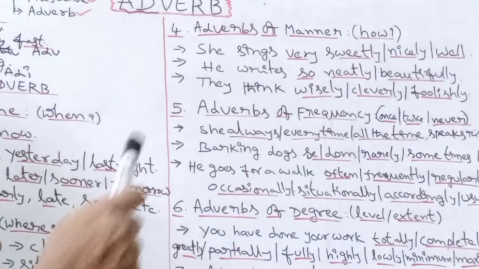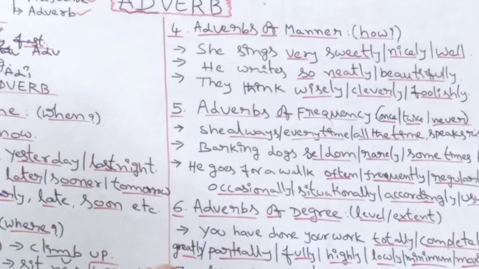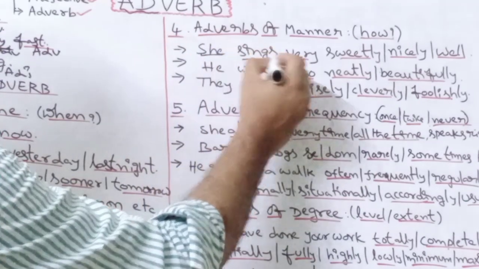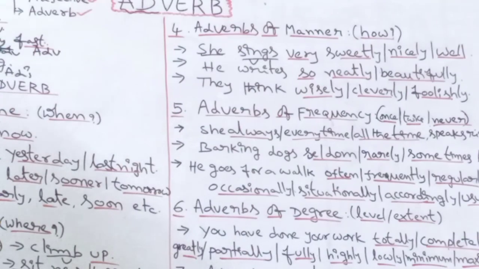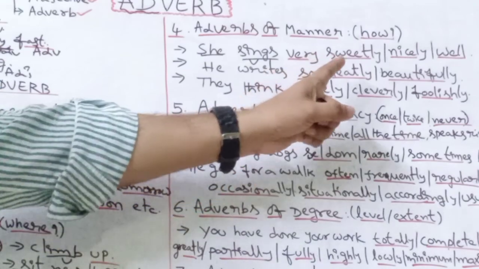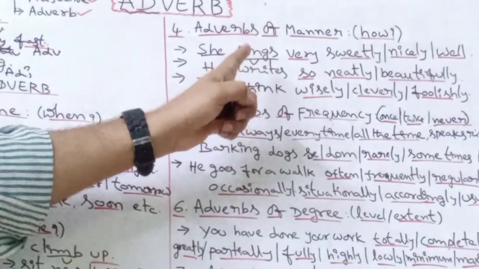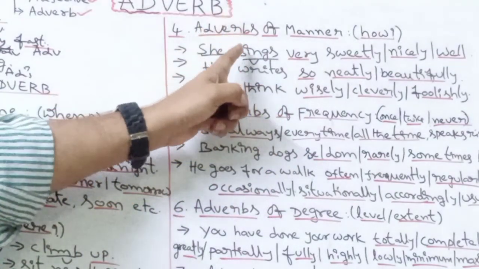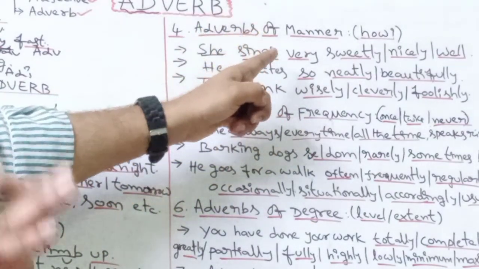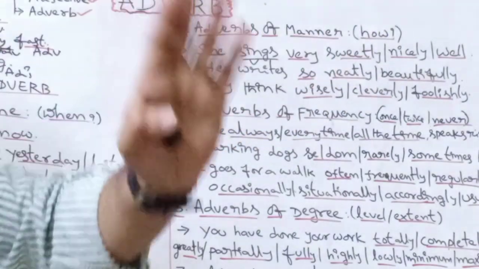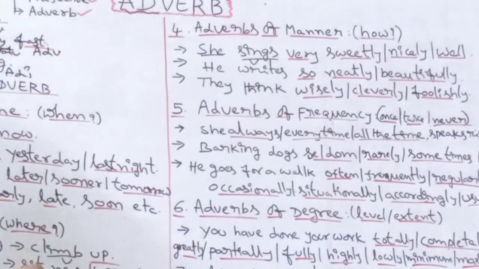How sweetly? Very sweetly. Okay. Singing is the verb. If you take she as the subject and sings as the verb, she sings. Okay. How does she sing? Sweetly. Nicely. She sings well. And all these extra words like sweetly, nicely and well are qualifying the verb sing. If the verb sings is not there in this example, there is no need of writing sweetly, nicely, well, beautifully and so on.